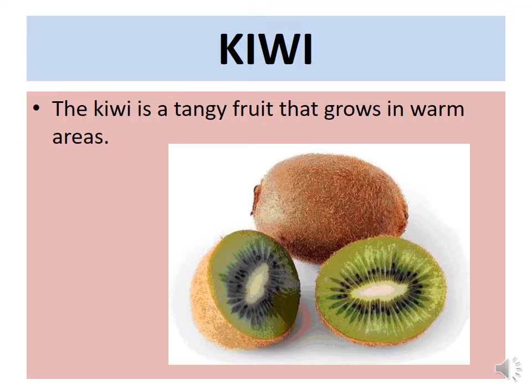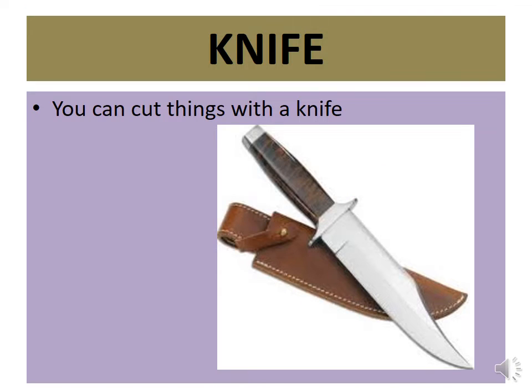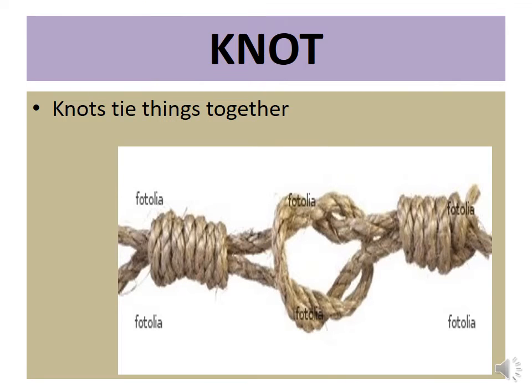Kiwi. A yummy fruit. The kiwi is a tangy fruit that grows in warm areas. Knife. You can cut things with a knife. Knot. Knots tie things together.